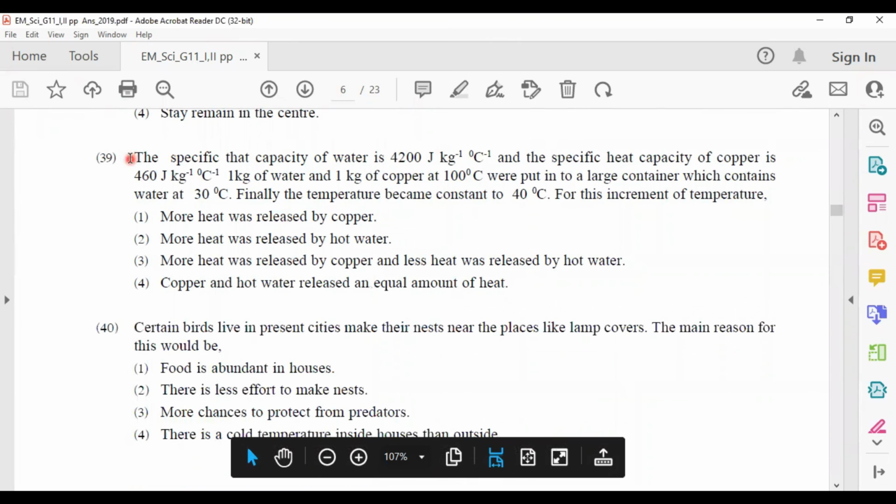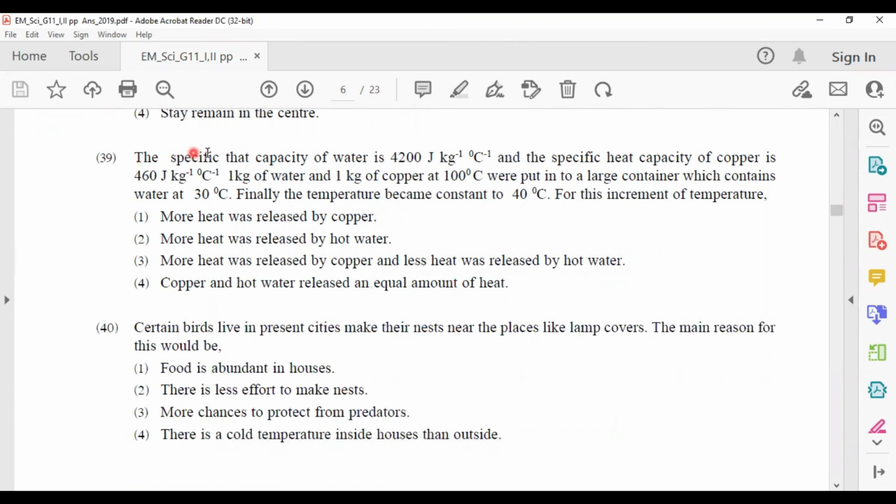Question number 31. The specific heat capacity of water is 4200 and the specific heat capacity of copper is 460. 1 kilogram of water and 1 kilogram of copper at 100 Celsius were put into a large container which contains water at 30 Celsius.